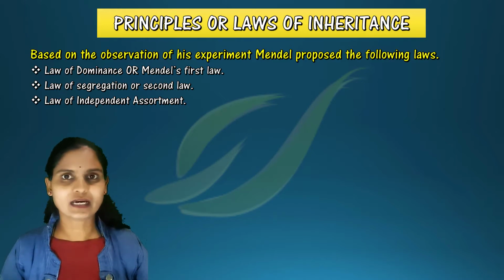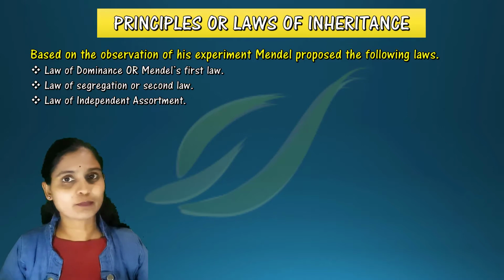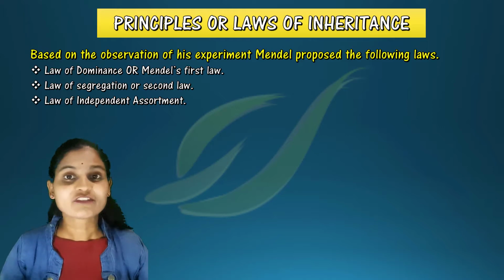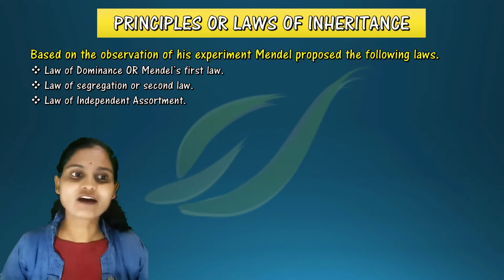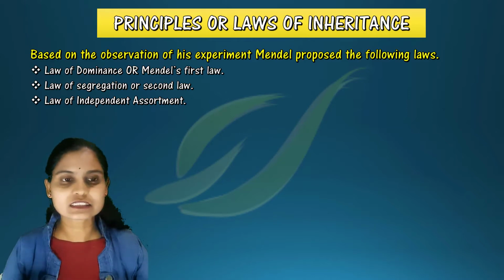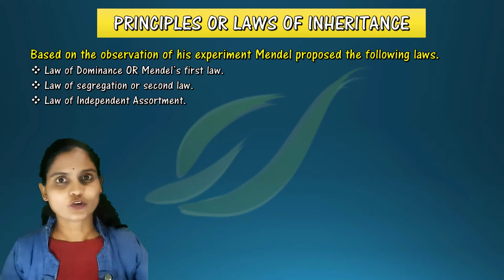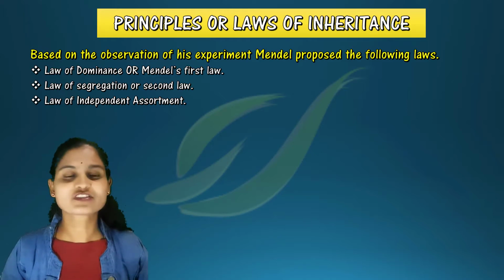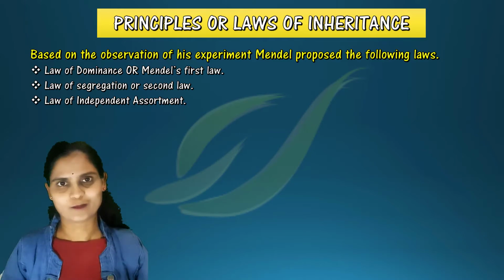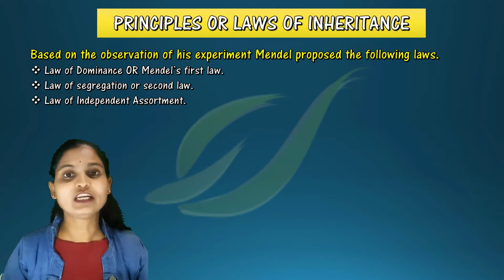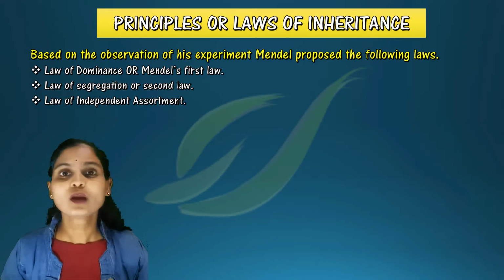And please note that for the first 2 laws, in reference books it is different, whereas in the NCERT textbook the law of dominance is considered as Mendel's first law. According to our NCERT textbook, which I have given here, the law of dominance is the first law and the law of segregation is called the second law. And the third law is just called the law of independent assortment.